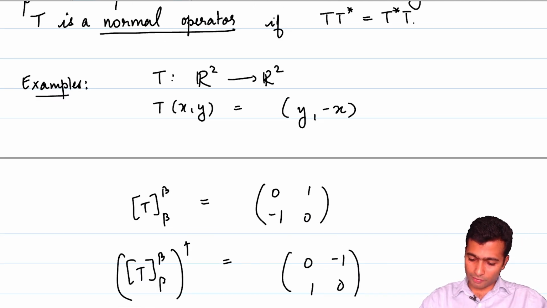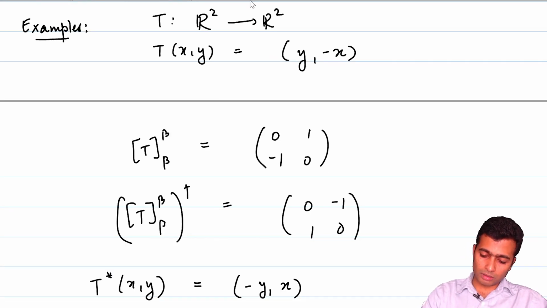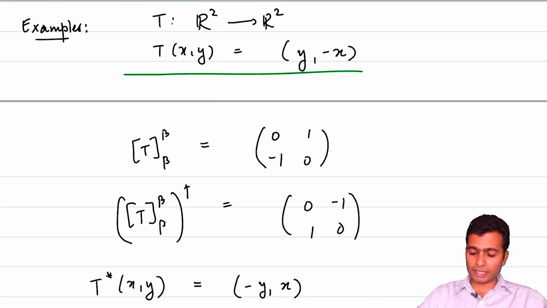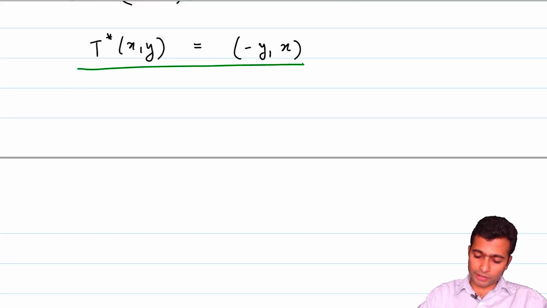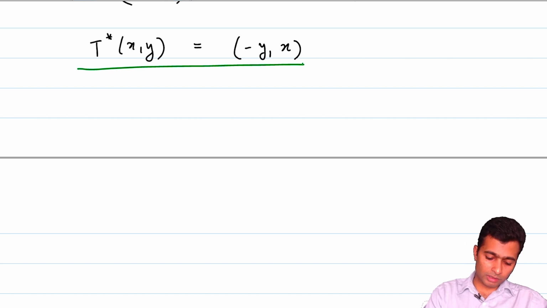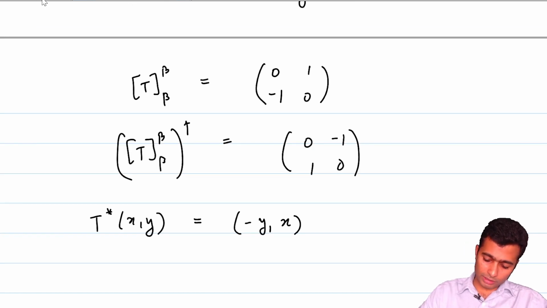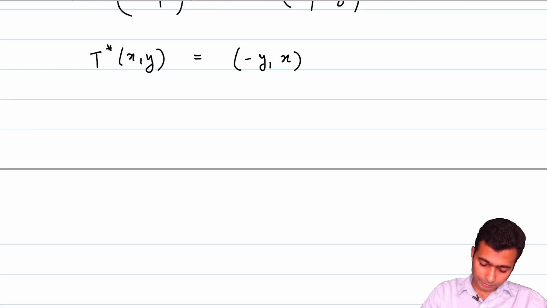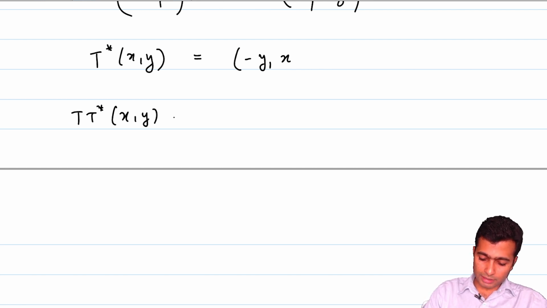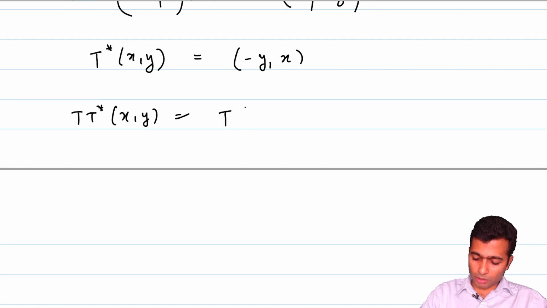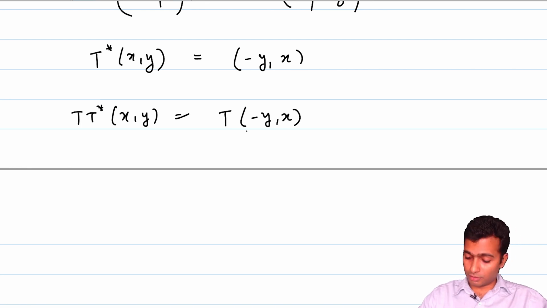We started off with T of x comma y being equal to y comma minus x, and we have ended up with T star of x comma y being equal to minus y comma x. So, let us see what is T T star of x comma y. T T star of x comma y is just equal to T of minus y comma x, which is equal to x comma y.